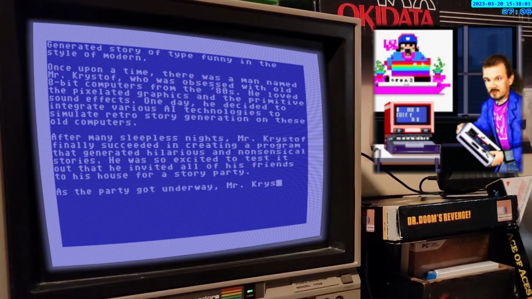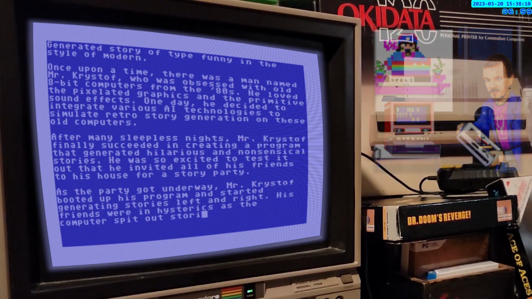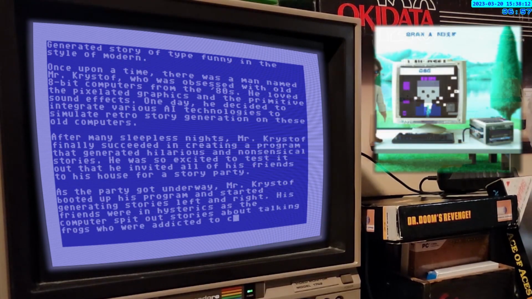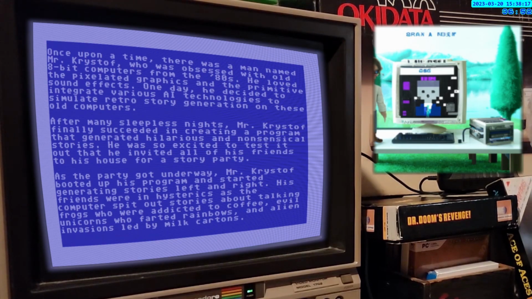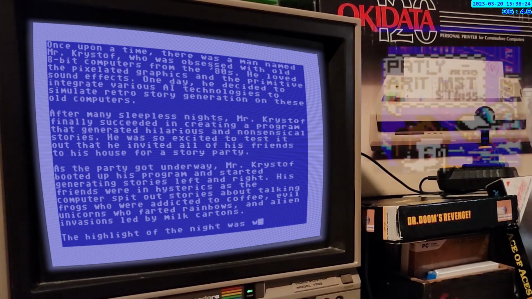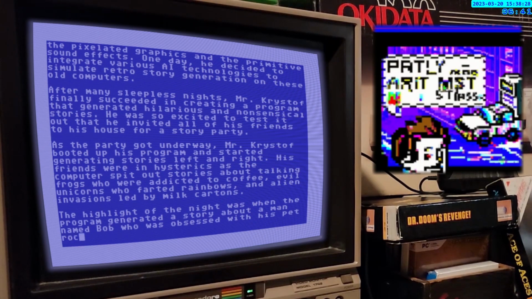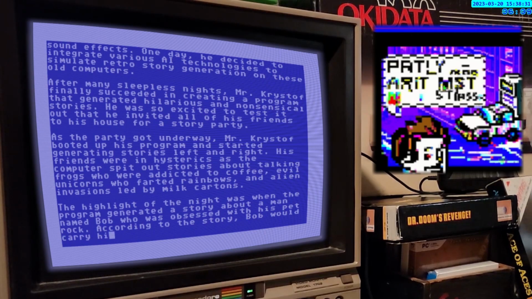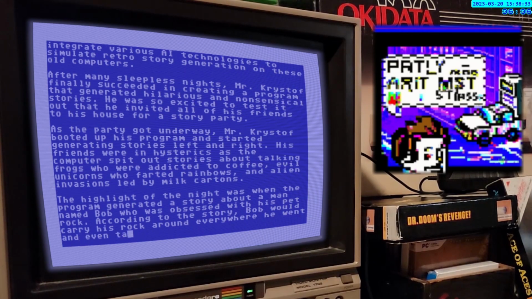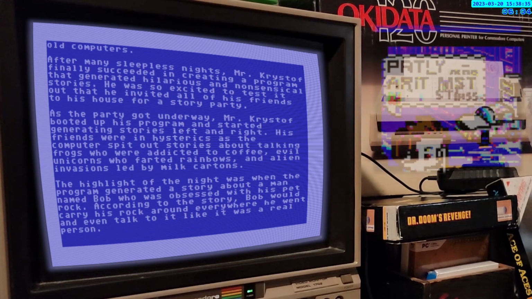As the party got underway, Mr. Christoph booted up his program and started generating stories left and right. His friends were in hysterics as the computer spit out stories about talking frogs who were addicted to coffee, evil unicorns who farted rainbows, and alien invasions led by milk cartons. The highlight of the night was when the program generated a story about a man named Bob who was obsessed with his pet rock. According to the story, Bob would carry his rock around everywhere he went and even talk to it like it was a real person.